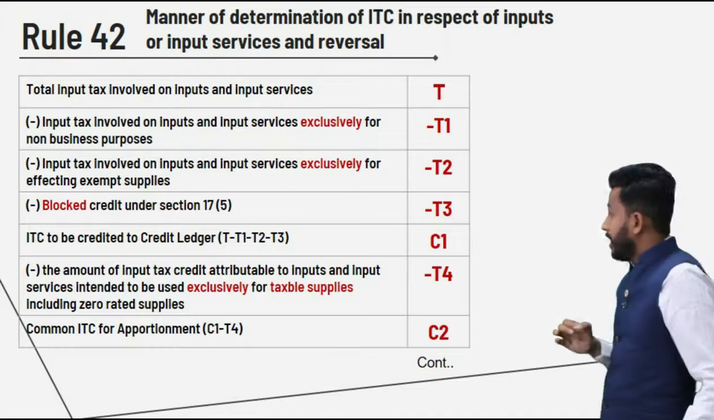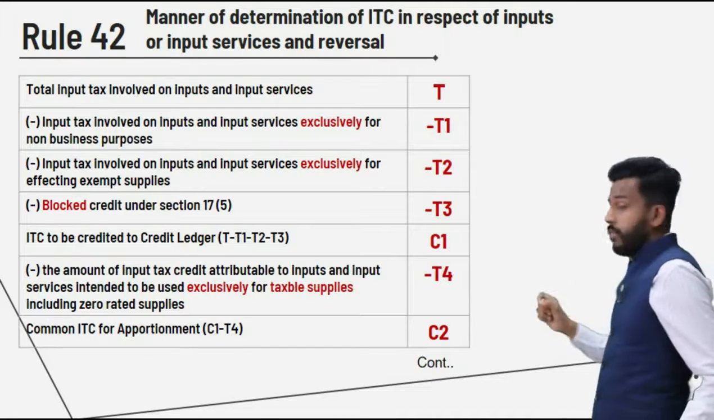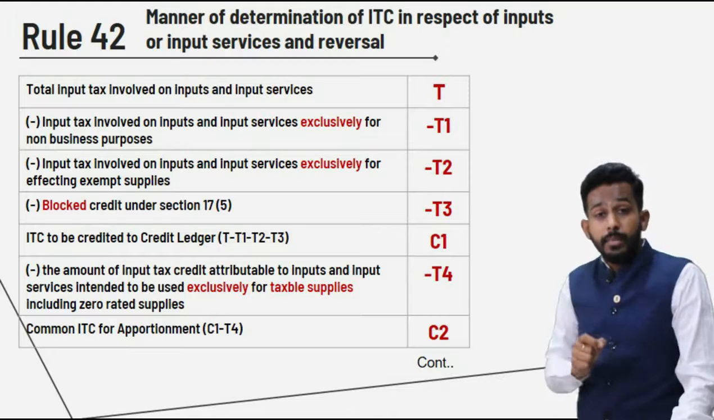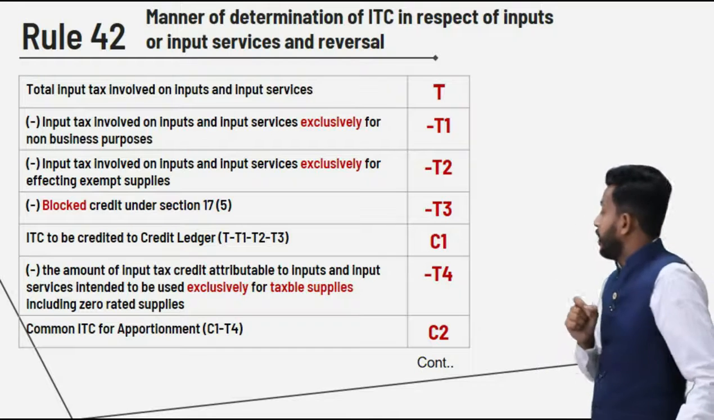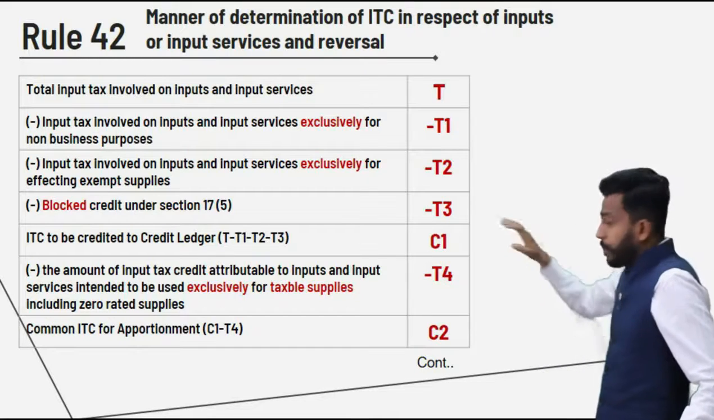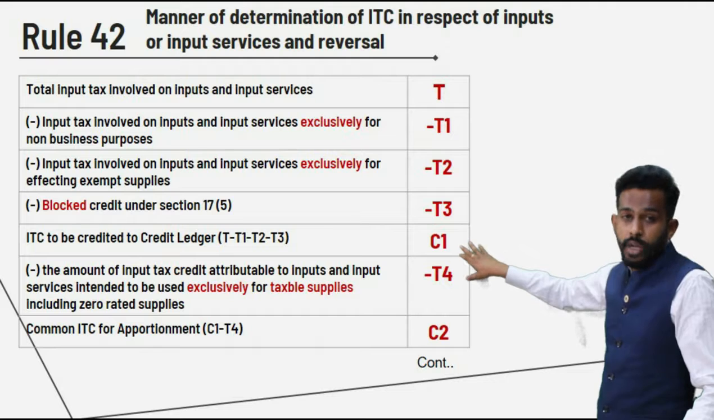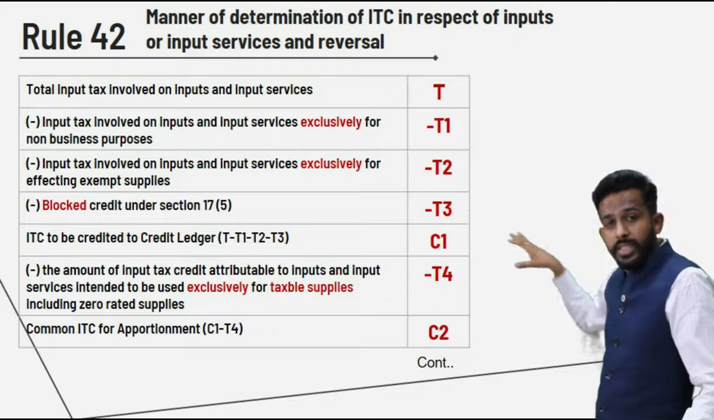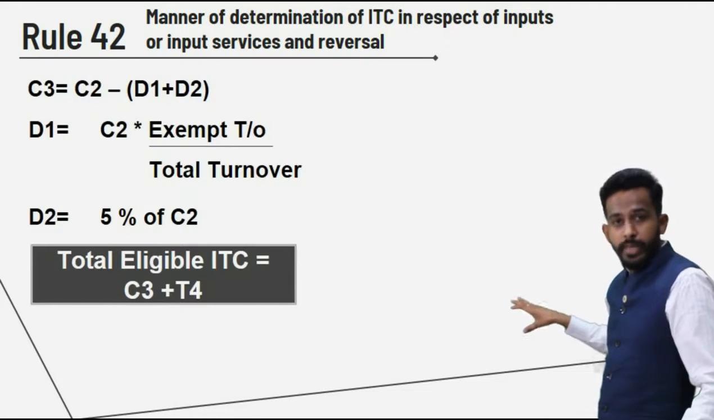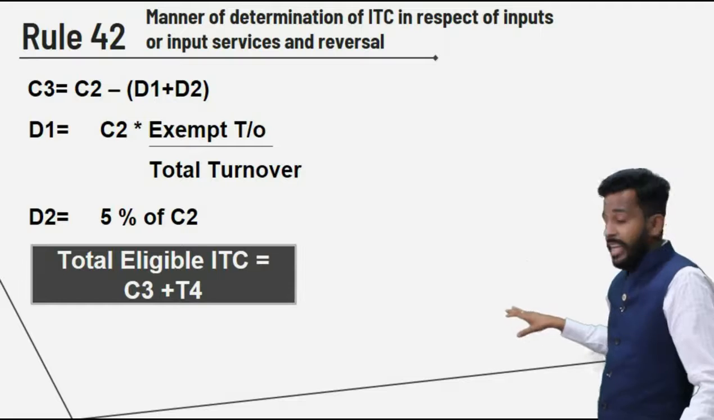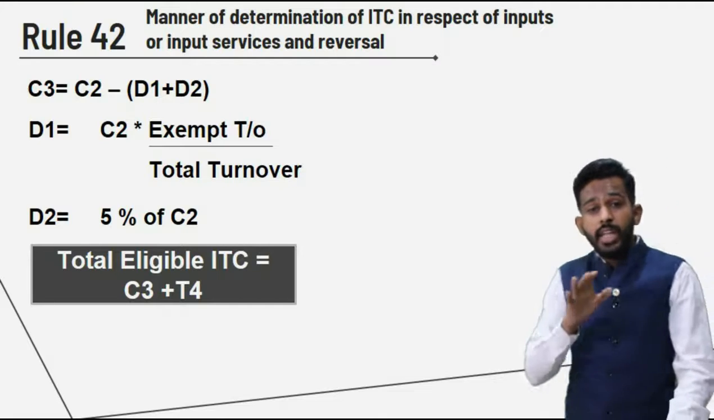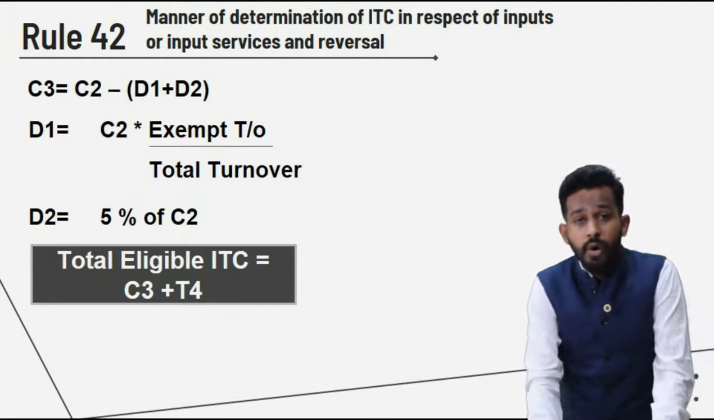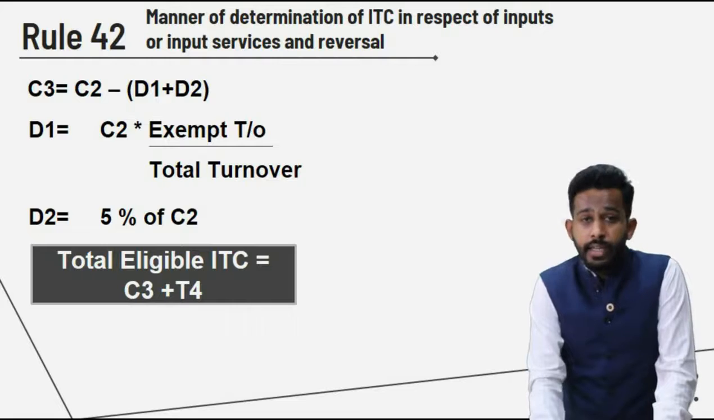T4 was exclusively for the purpose of providing taxable services including zero rated supply. So this particular ITC is also available to us, and along with this C3 is also available to us, right friends? Apart from this, the amount that needs to be reversed is the sum of D1 and D2, right friends?